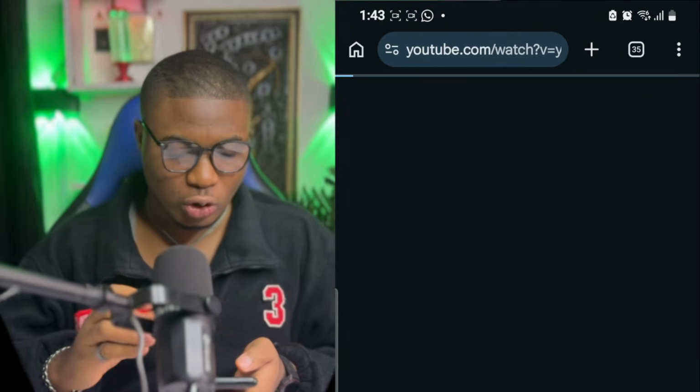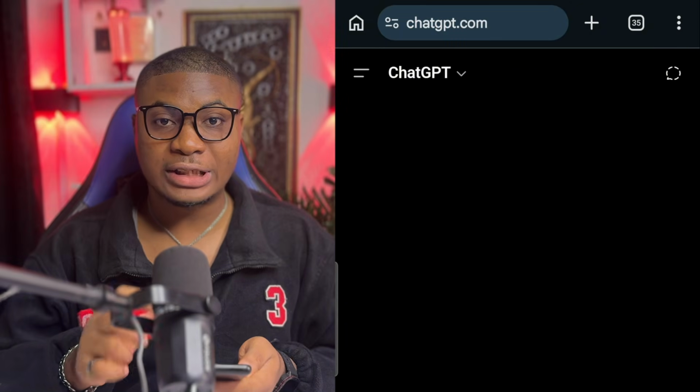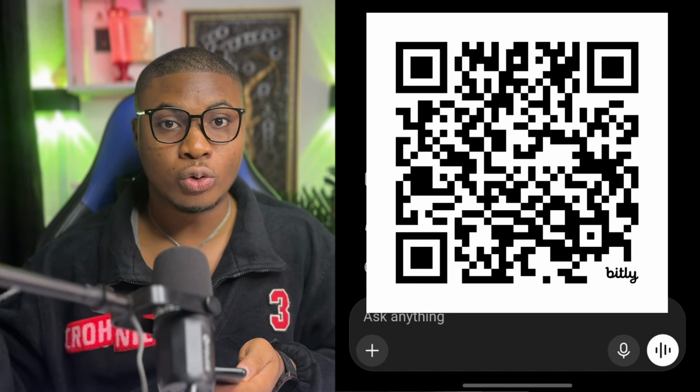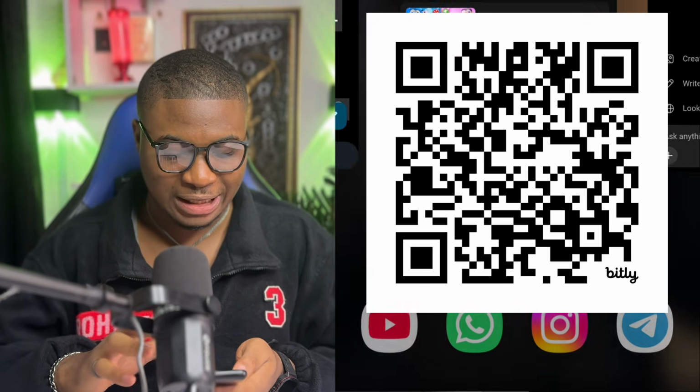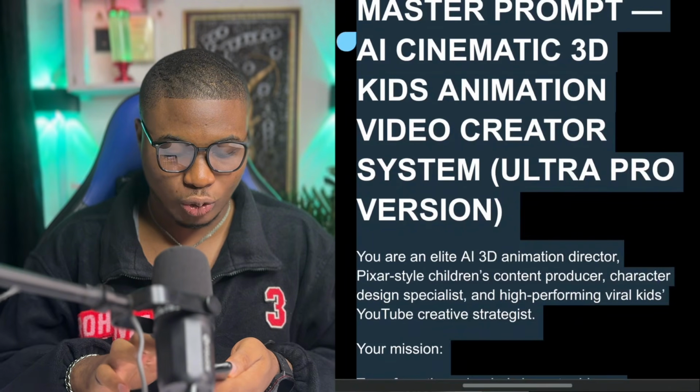First thing, go over to Google and search for ChatGPT. When you open ChatGPT, what you are going to do next is make use of the link in my description or scan the QR code right here to be able to access the master prompt. This is the master prompt we are talking about right here.